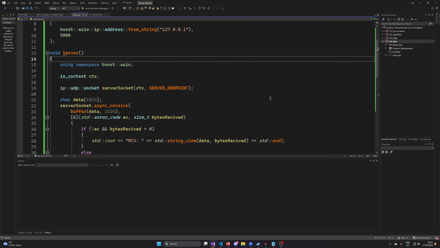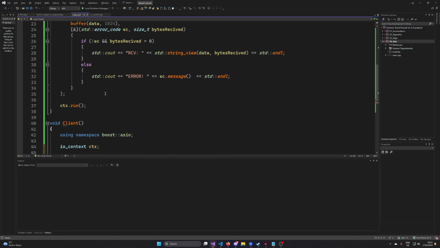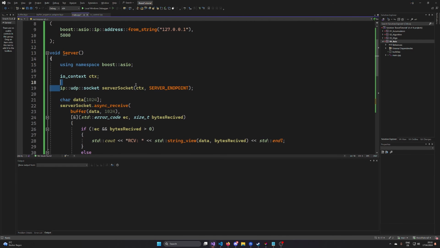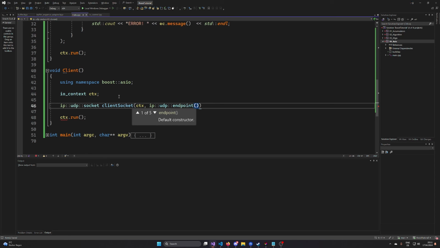Now what we can do is implement the client. The client works a bit differently. First of all, we're also going to create a socket, similar to how we have done it here. However, this is now a so-called client socket. The socket is constructed the same way. It's also constructed by an endpoint and a context.